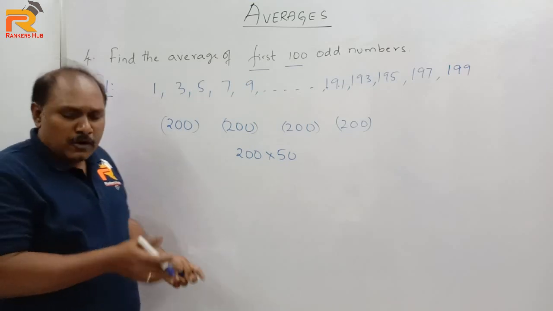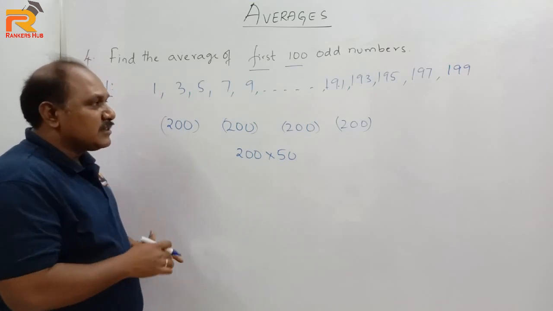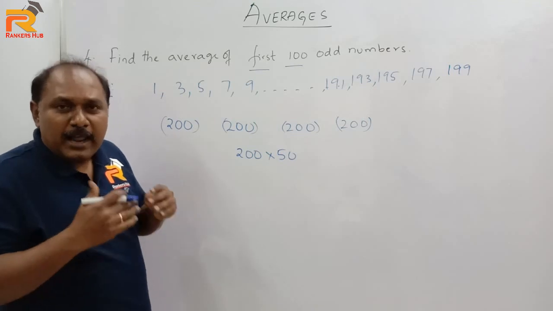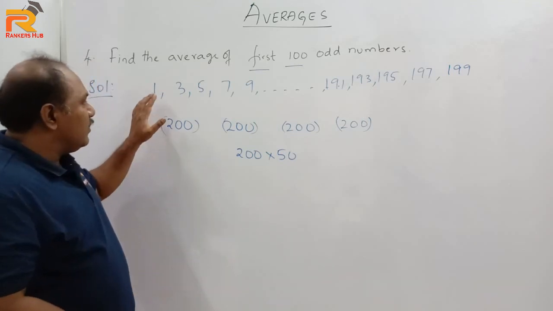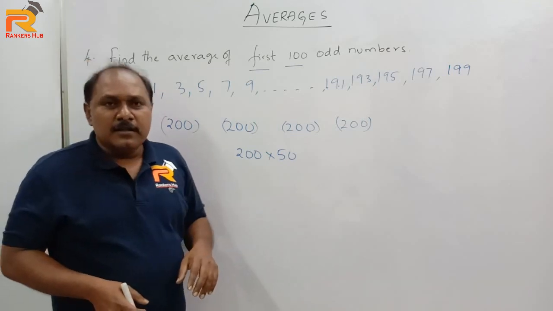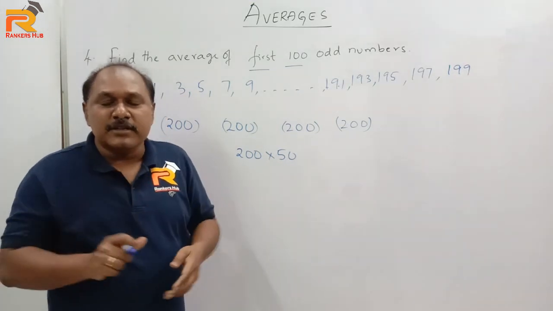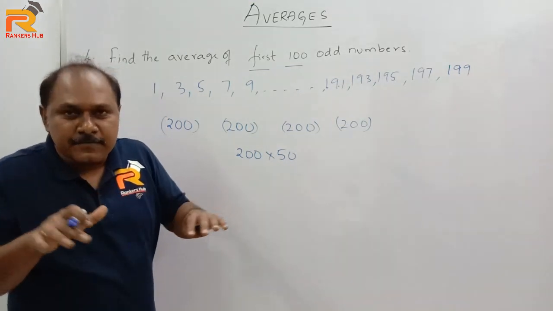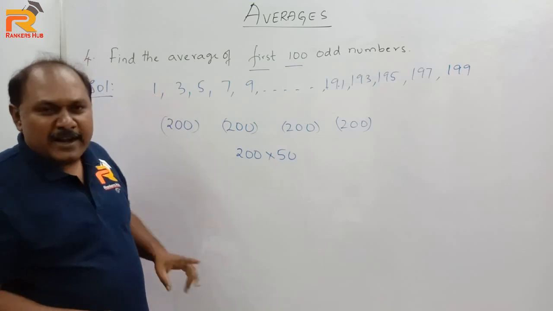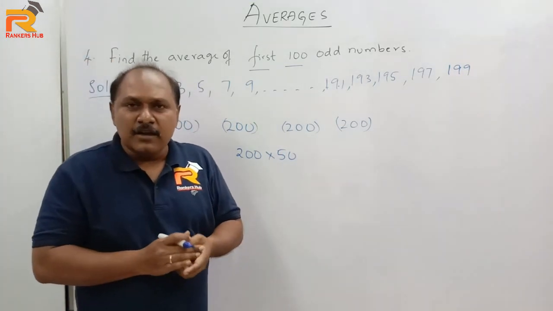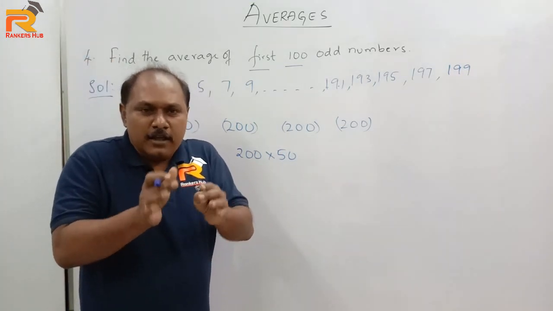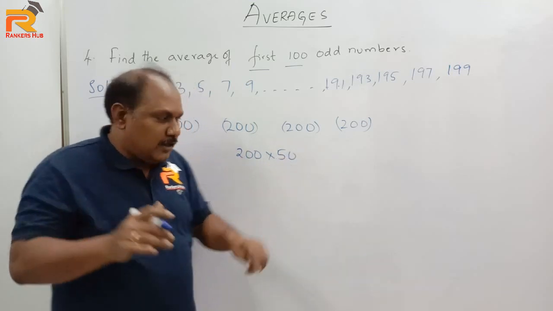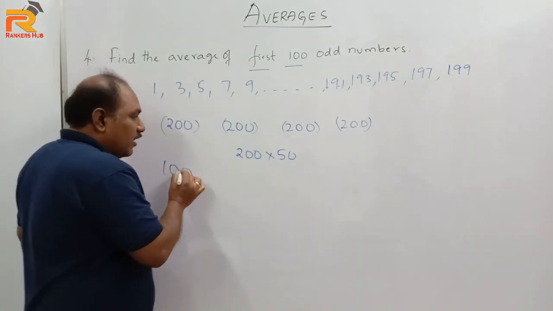Now I don't want to add this, but still I want to answer this question. How will I answer? Very simple. As we have discussed, average is uniform distribution. సమానంగా పంచటమే average. Now what is the first number? 1. Last number 199. Total is 200. Now if I distribute 200 equally, each observation will be at 100.